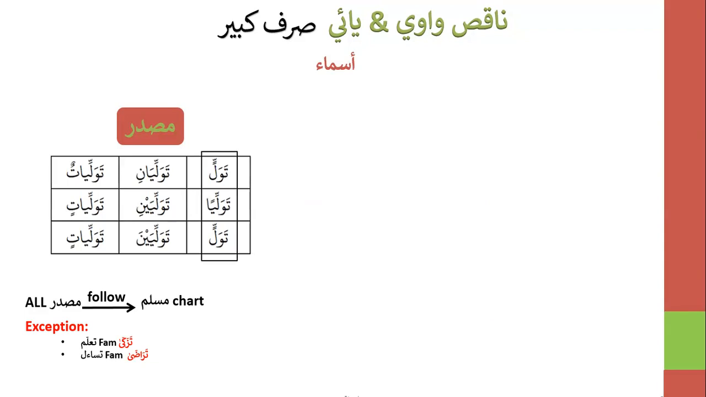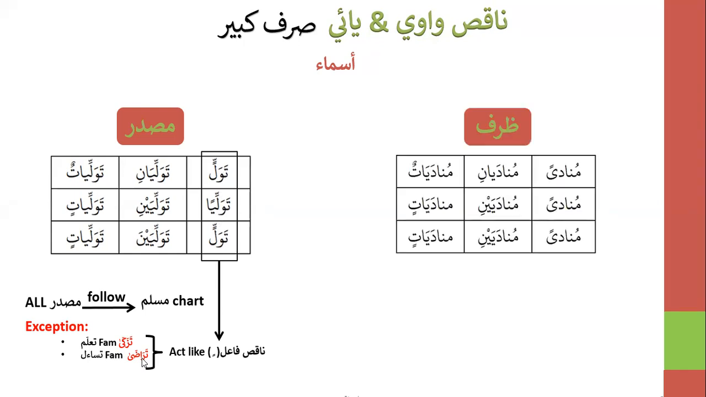Now let's look at the masders. All the masders follow your Muslimun chart except for two families, which are the tazakka and tasa'ala. You will see that they act like fa'il, naqis fa'il. Remember that your rafa and your jar look the same. They take kasratain. So over here, tawallin, your rafa and jar look the same, and then tawalliyan. So this follows basically your fa'il chart, the naqis fa'il, not the normal fa'il. This is your masdar, but it's acting like naqis in just the tazakka and tasa'ala family.